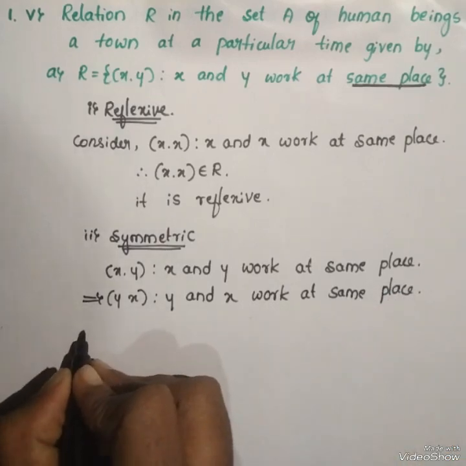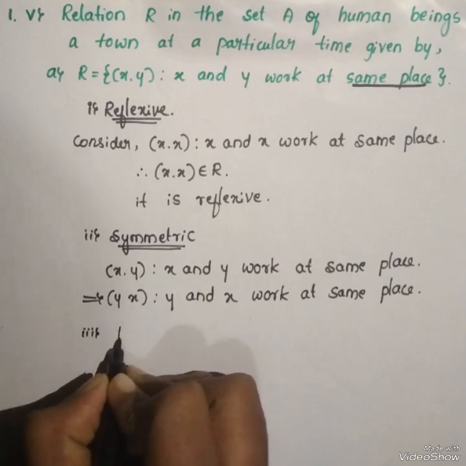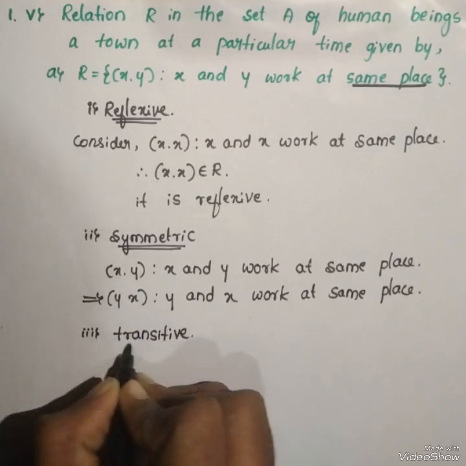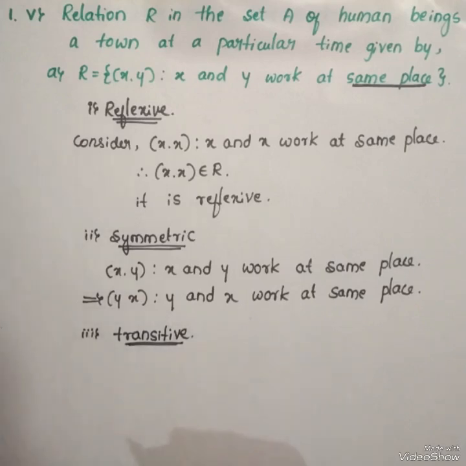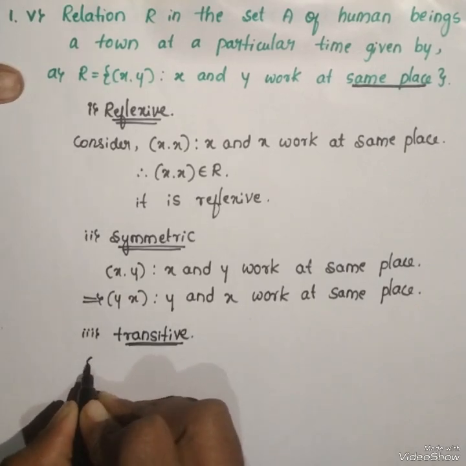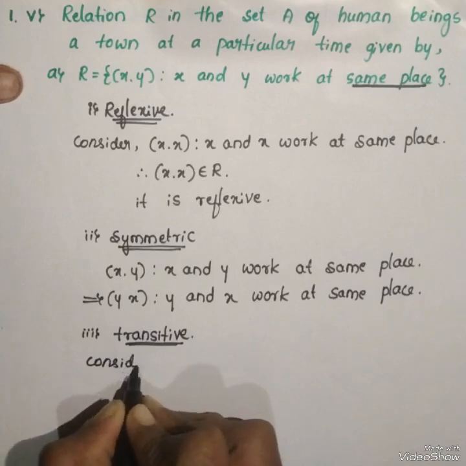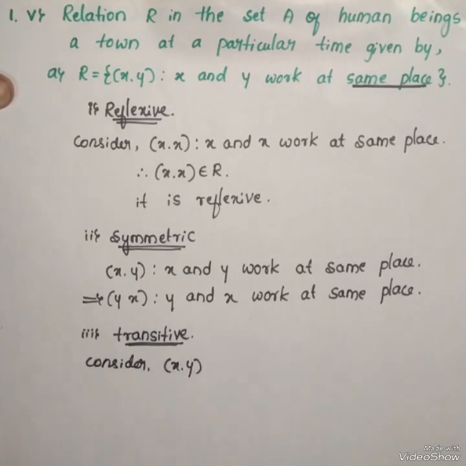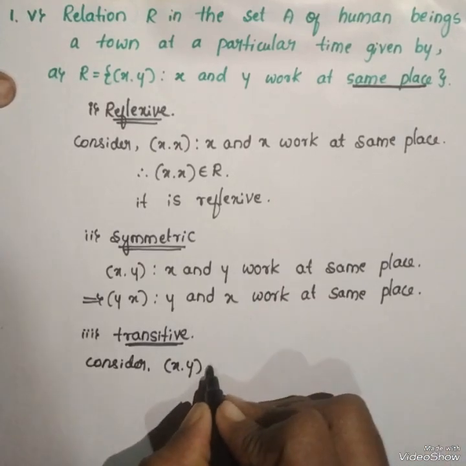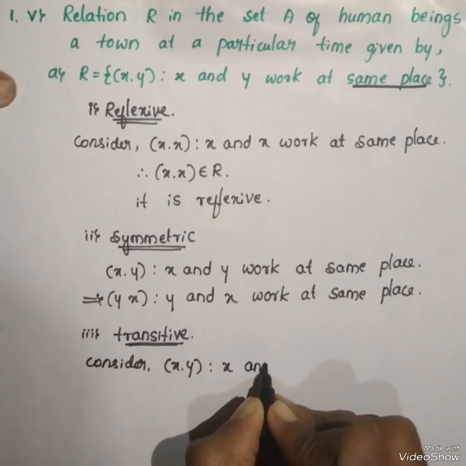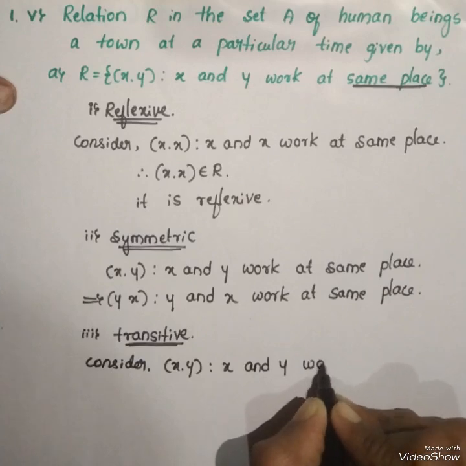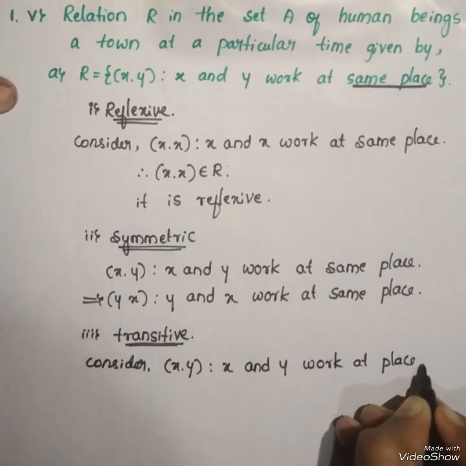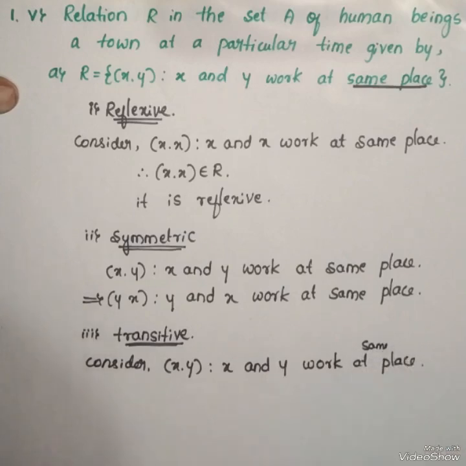Then for the third condition, transitive, consider (x, y) such that x and y work at the same place.